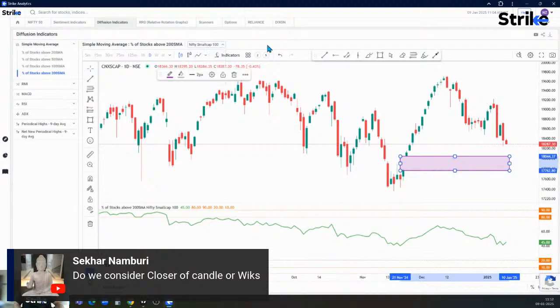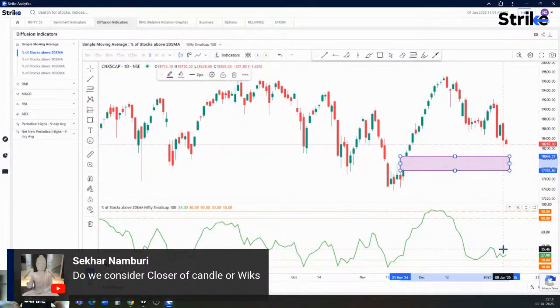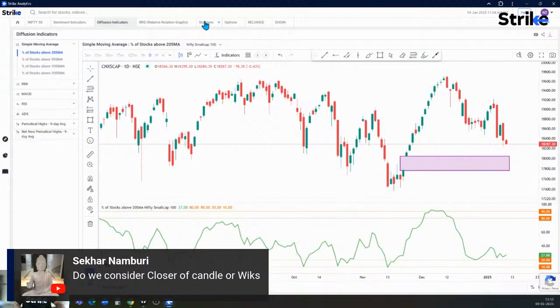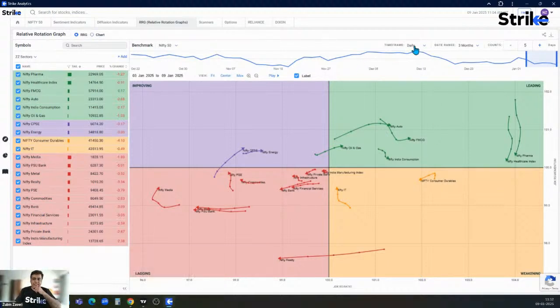So let's, yeah, the idea is that short term indicators are kind of oversold, but still have some room for further correction, and that's the reason why medium term outlook is also right now kind of bearish. Let's look at the RRGs now, which sectors are performing and which are not. So RRG sector indices on the daily time frame chart.